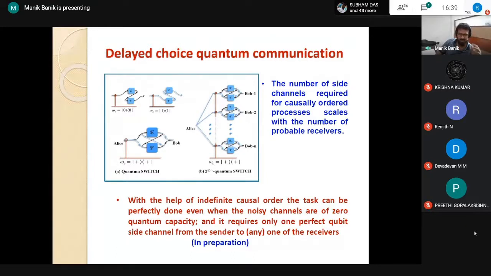Tomal is one of my junior collaborators from Indian Statistical Institute, and Guido Chirivella is from Oxford University. We have done this work, and very soon we will put it on arXiv.